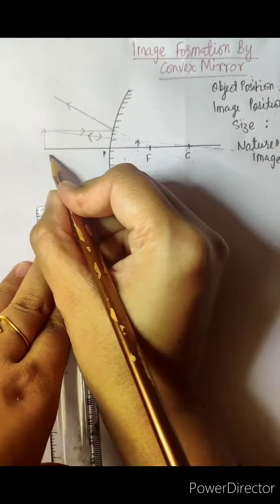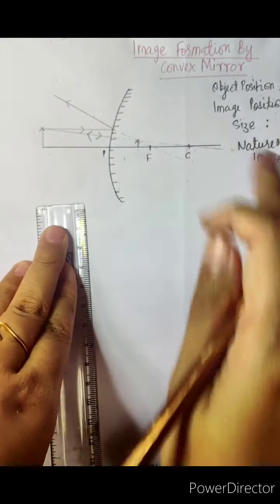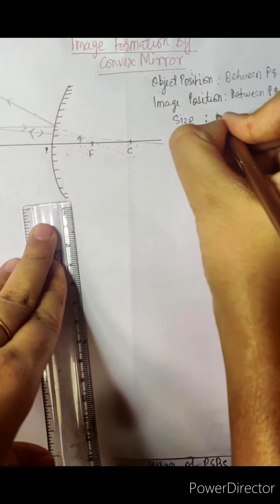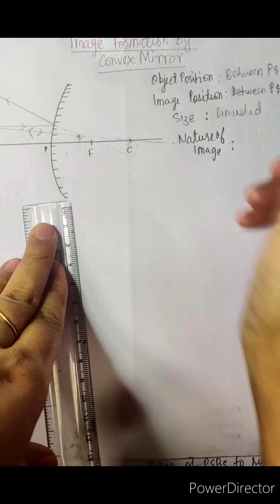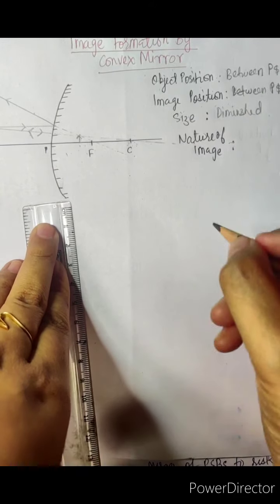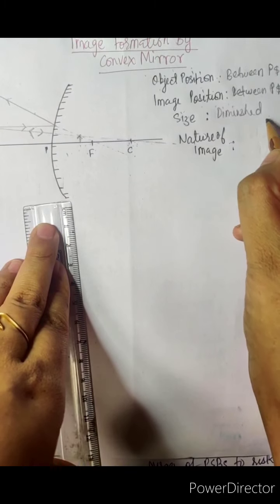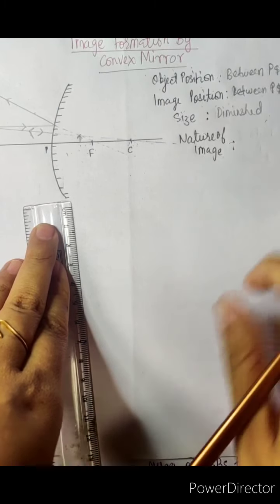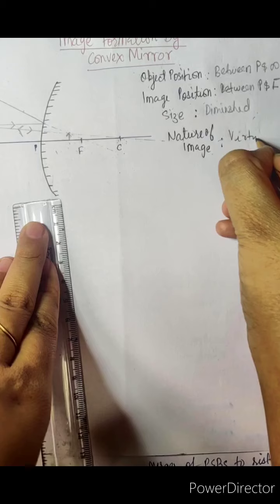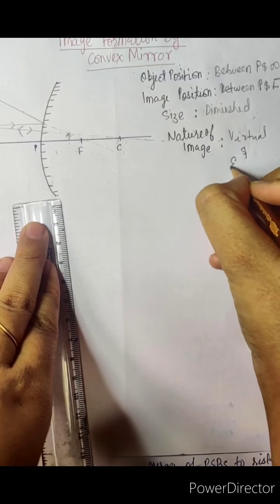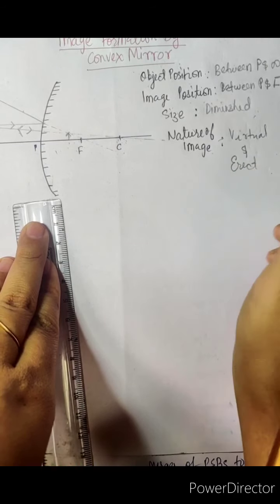This was the size of the object, this is the size of the image. So the size of the image in this case is again diminished, but it is not point sized as was obtained when the object was kept at infinity. Here it is a little bit bigger than point size, but still diminished. And as the image is formed behind the mirror, the nature of the image is virtual and erect.